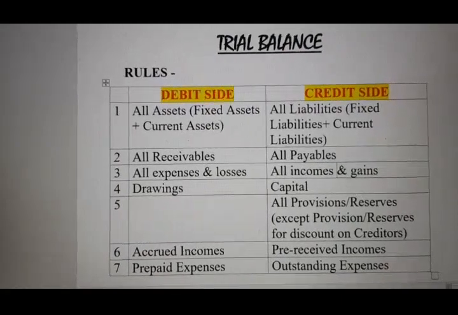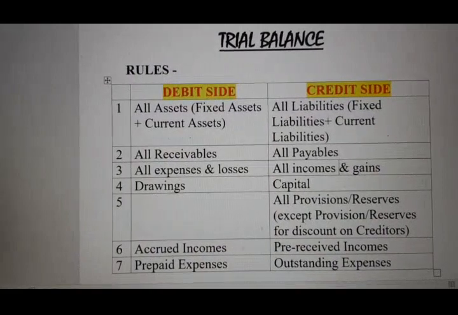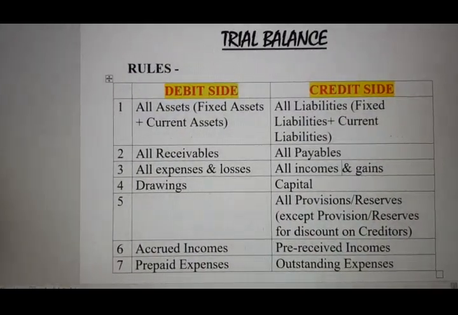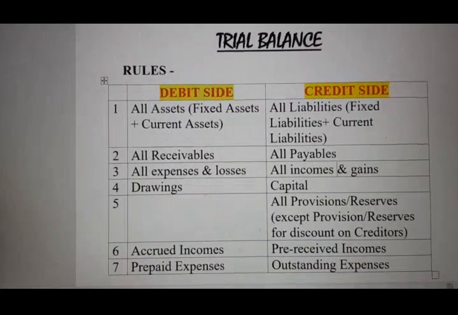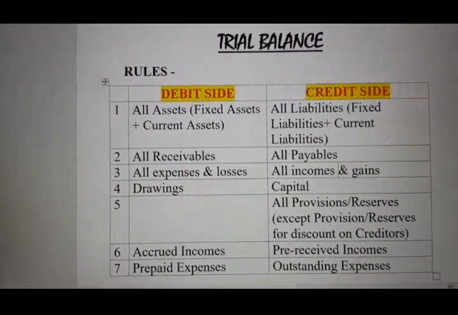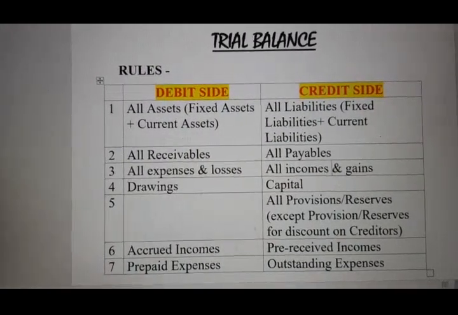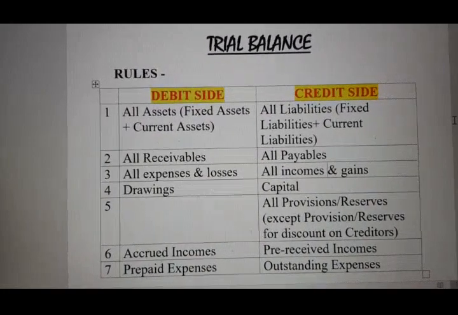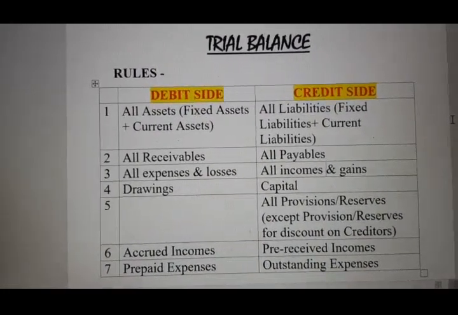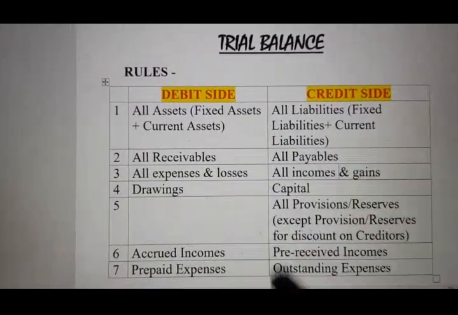Now come to the second point. Any receivable, all kinds of receivable. What is the difference between the terms received and receivable? Received means the amount which we have already got, that is considered to be income. If it is receivable, it means which we will receive in future. So that is your asset, and like all other assets, any receivable will also come to the debit side.